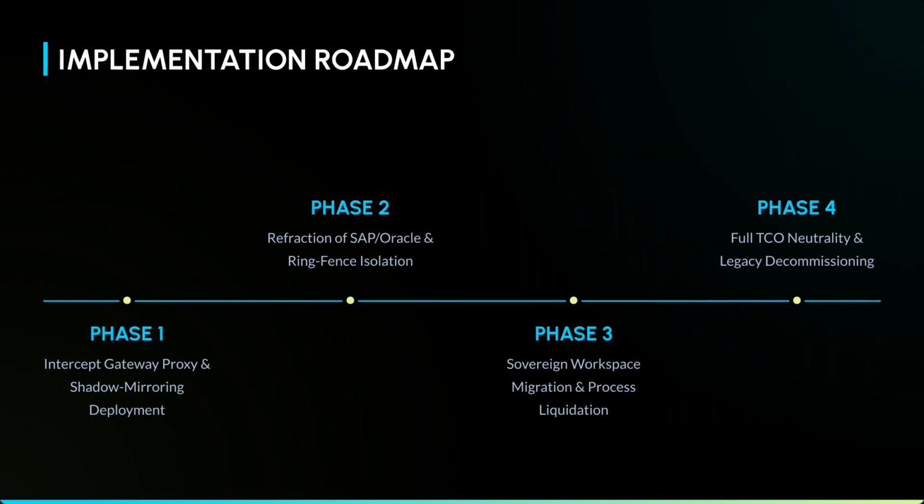The implementation roadmap includes Phase 1, Intercept Gateway Proxy and Shadow Mirroring. Phase 2, refraction of legacy systems, and ring-fence isolation. Phase 3, sovereign workspace migration. Phase 4, full TCO neutrality and legacy decommissioning.